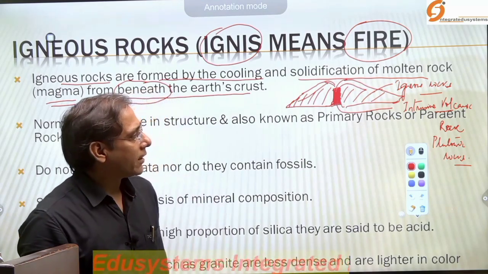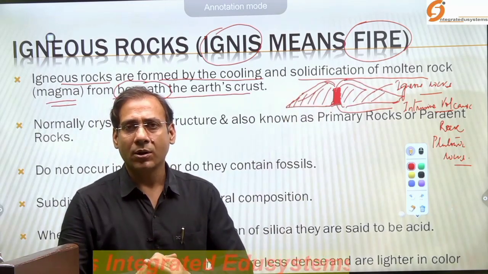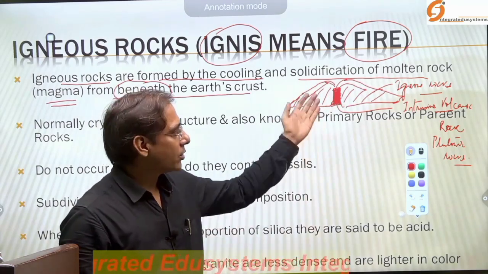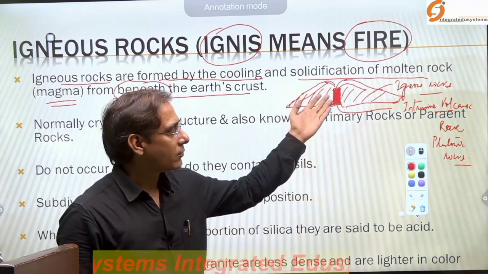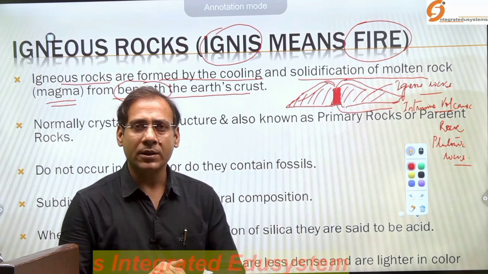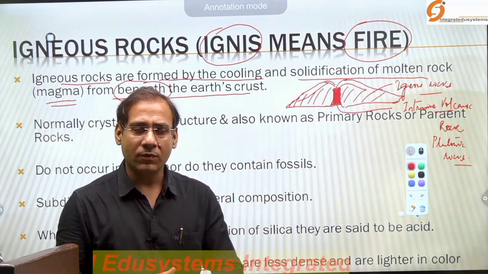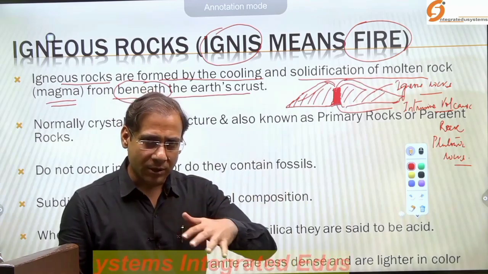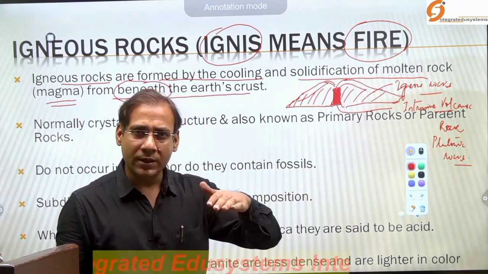Through this definition we can state that igneous rocks are of two types. One is over the earth's crust: when the lava erupts, solidifies and cools, it forms the extrusive igneous rocks.